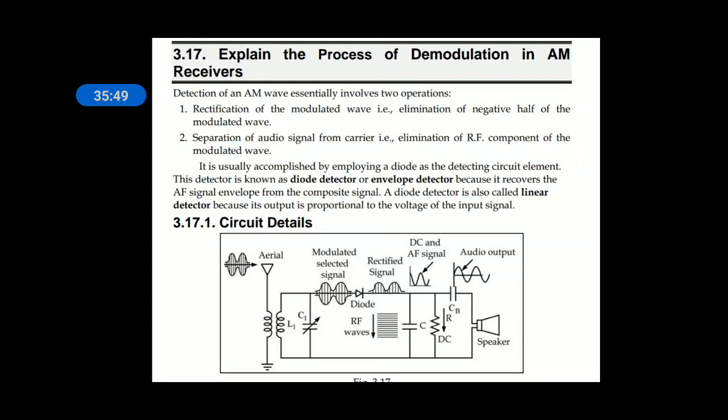When the modulating signal is at the output of the filter, it is an AF signal with some DC, because it is shifted to the positive quadrant, and it should be reverted back. Hence the DC which is added inside the AF signal should be removed. For removing DC, you need once again a capacitor, because a capacitor allows AC but blocks DC. So to block the unwanted DC, it should be connected in series. The capacitor connected in series allows only the modulating signal and blocks DC. And this is the audio output which is given to the loudspeaker.